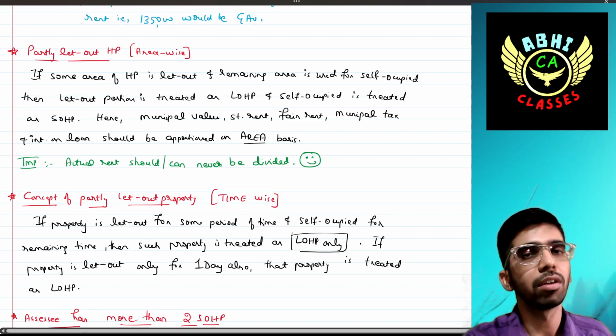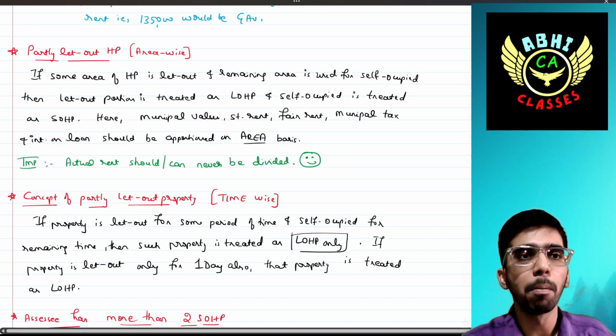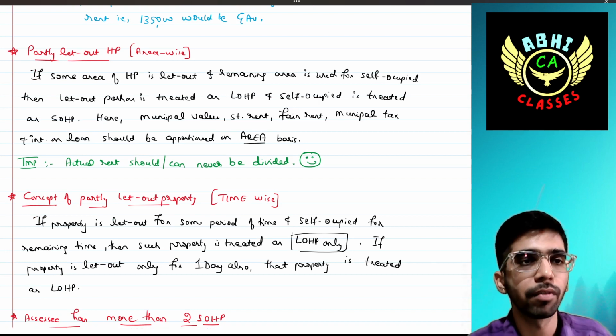Next, some of the minor concepts. That was not an important concept, but this is very important: partly let-out house property, area wise. What do you mean by that?